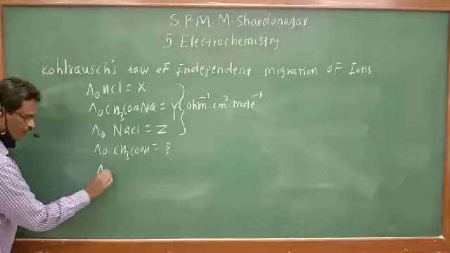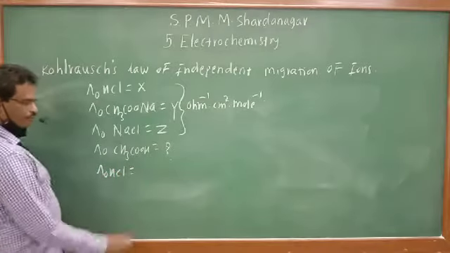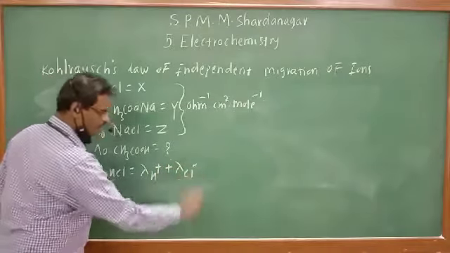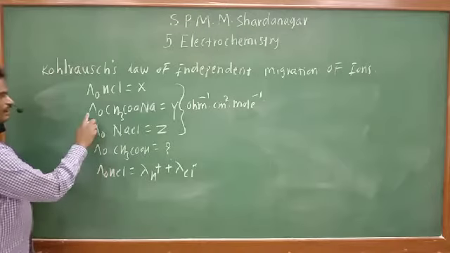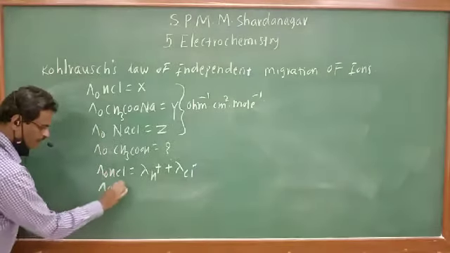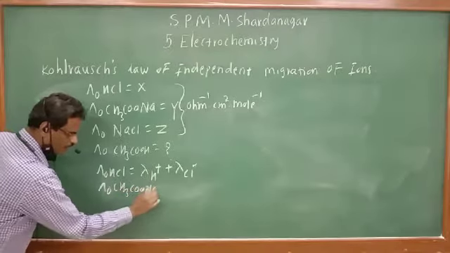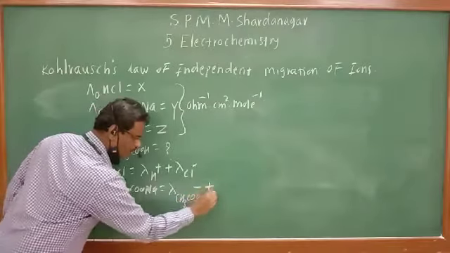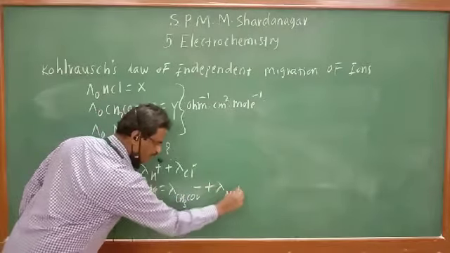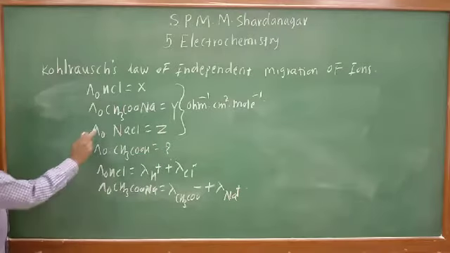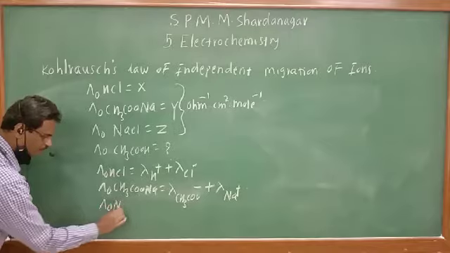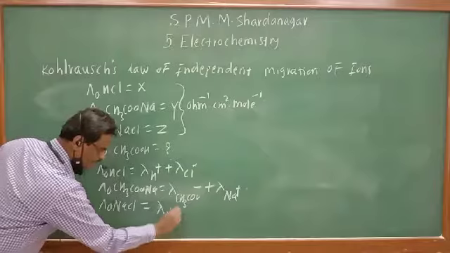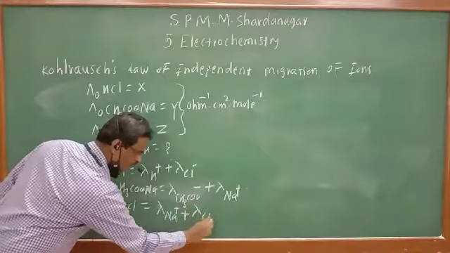Capital lambda 0 of HCl will be equal to lambda of H+ plus lambda of Cl-. Then lambda 0 of CH3COONa will be equal to lambda of CH3COO- plus lambda of Na+, and lambda 0 of NaCl will be equal to lambda of Na+ plus lambda of Cl-.